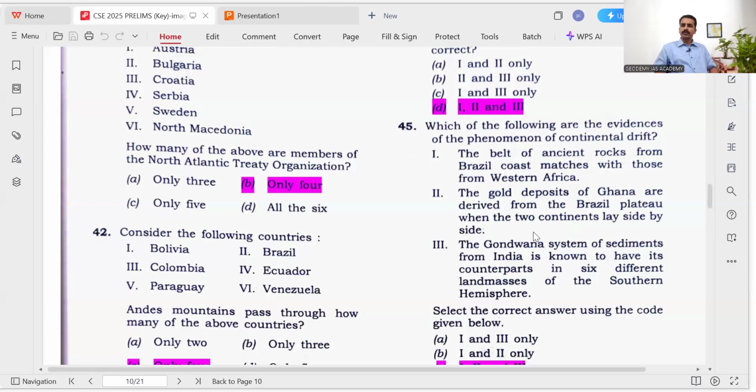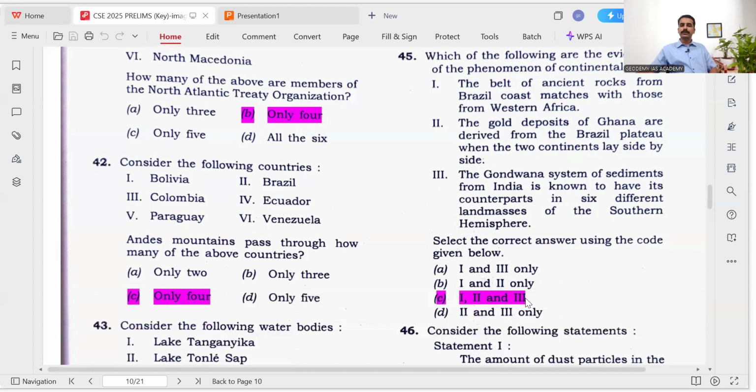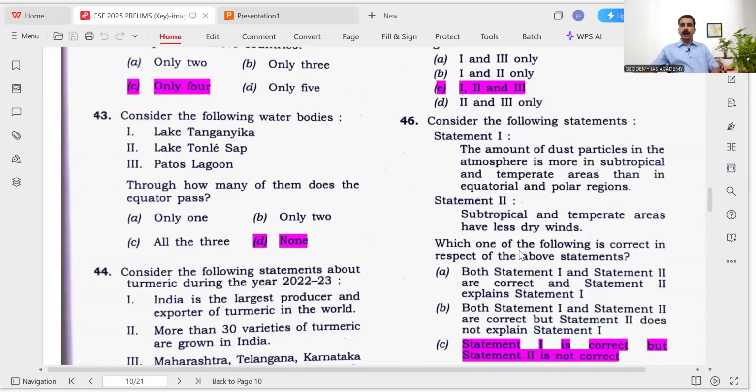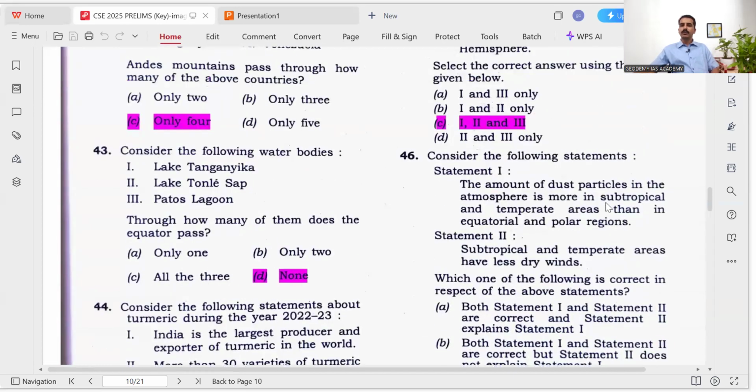And then the Gondwana system of sediments of India. Those are found in the Madagascar region, Sri Lanka, Australia, Antarctica, and in Africa also. So that is the evidence for the land which was united once. So these are the evidences for continental drift, 1, 2, and 3. Then, amount of dust particles in the atmosphere is more in subtropical and temperate areas than in equatorial and polar regions.